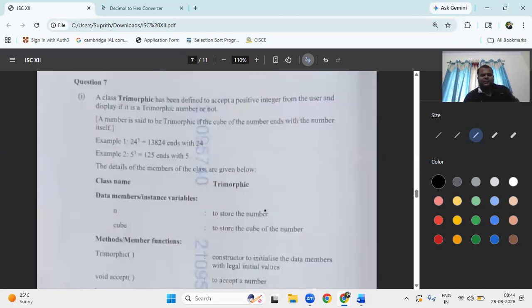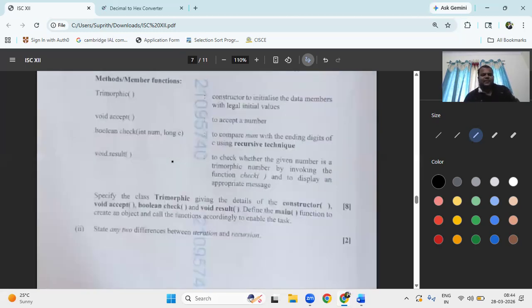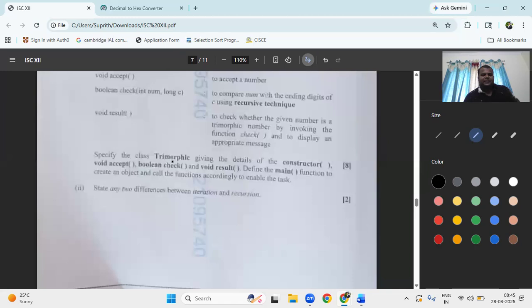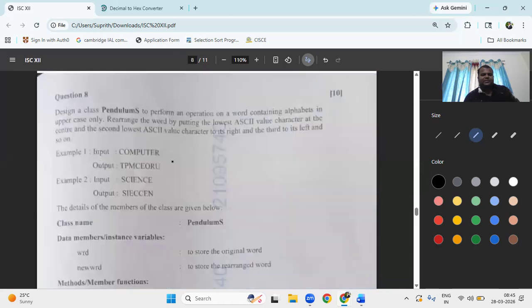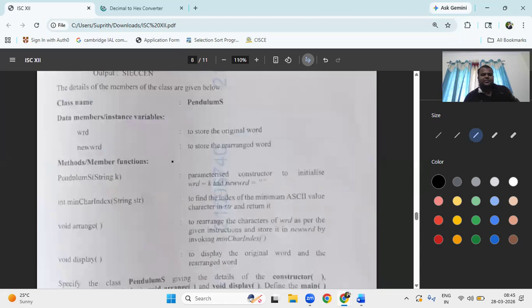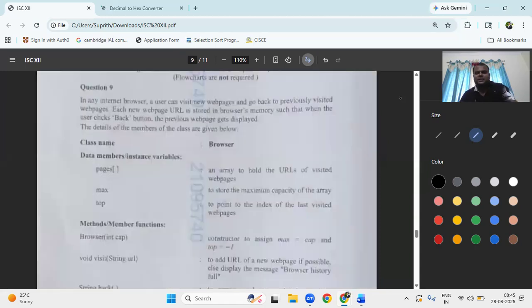What is this, trimorphic number? 24 to the power of 3, 38, ends with 24, like automorphic number only, right? Automorphic number is there, it must end with the same number. Pendulum, next section C. Okay, this one I will do in the next class.